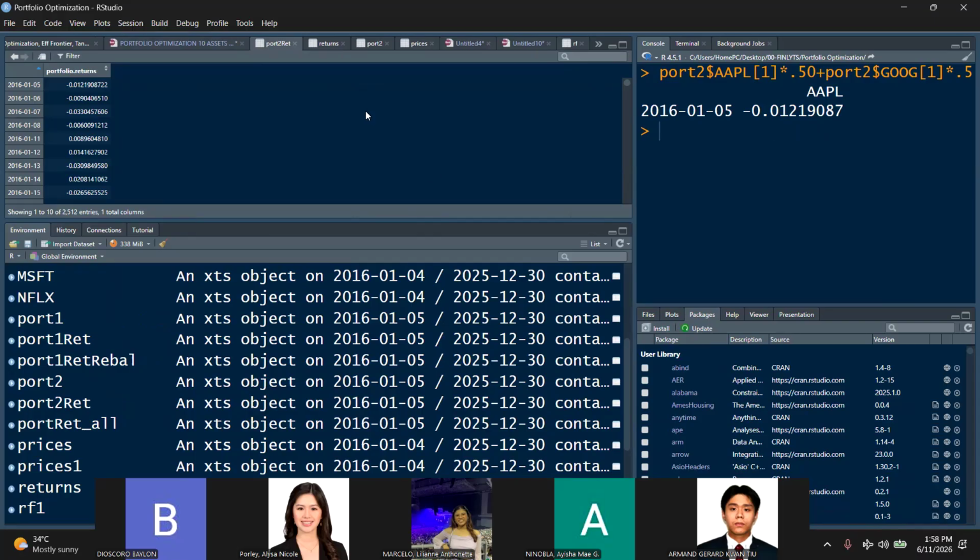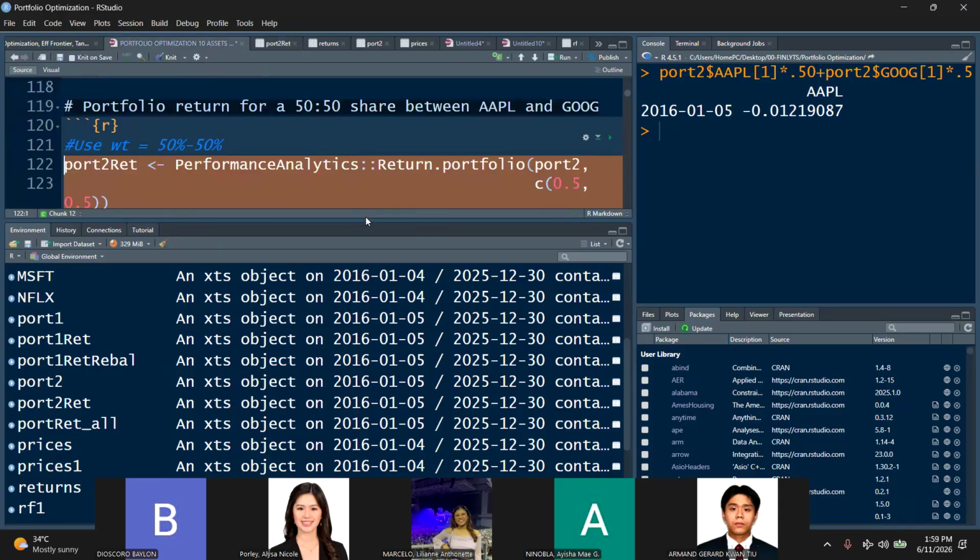Okay, so in order to compute for the portfolio returns, class, you have to know the weights, and then you multiply the weights of each of the assets to its log returns. So that's about it. So that's very simple, class. So we have here the daily returns, and then we can get the average of this, average of your port 2 ret. Okay.